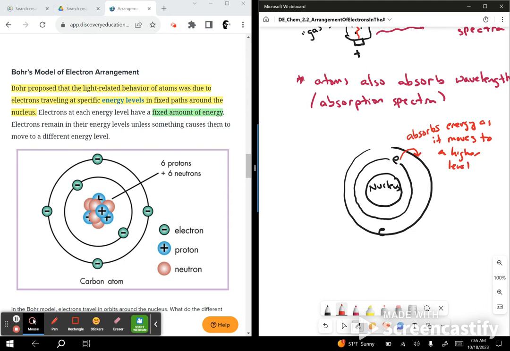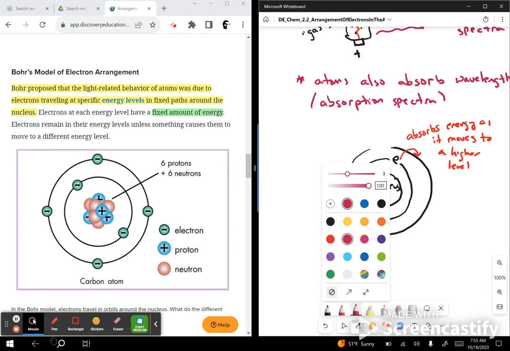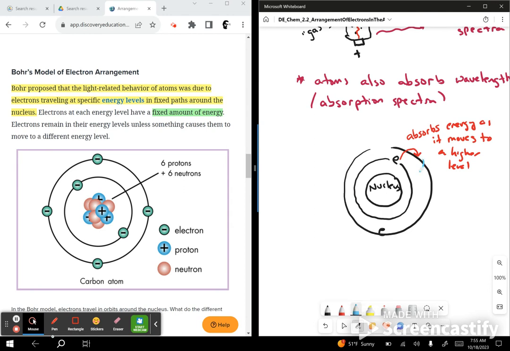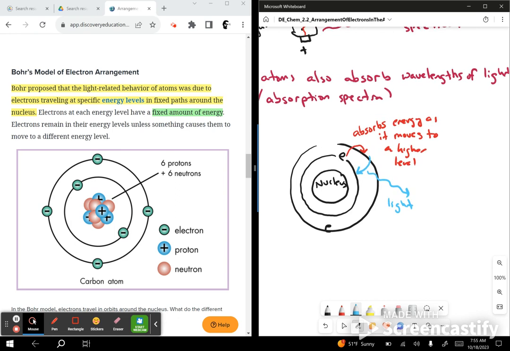And when it comes back down to its ground state, light is emitted. Light is emitted when it returns to a ground state.